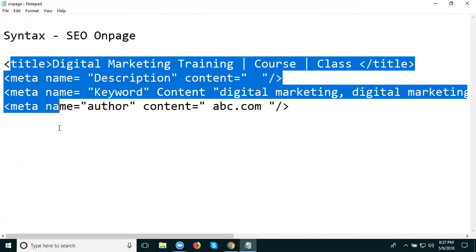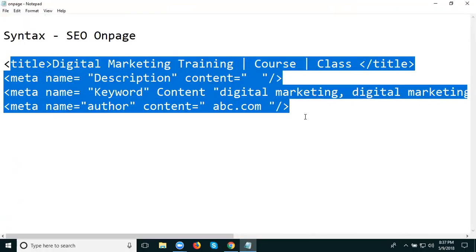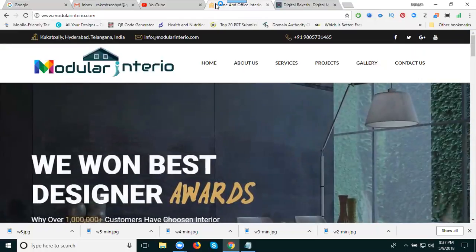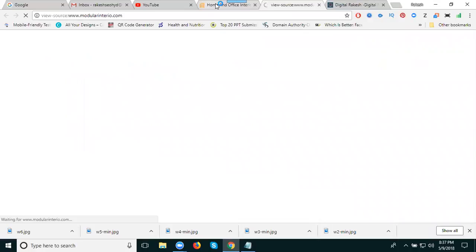This will be copied and pasted through cPanel for your website. I show you a sample website here. Now click here. Simple. If you check the page source with Control U, I am writing it here. Just look at the screen.